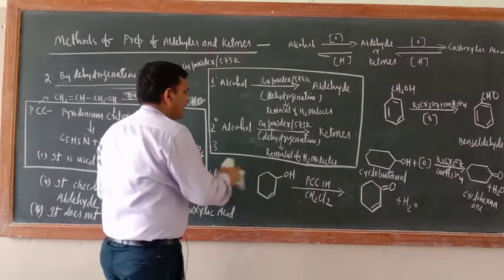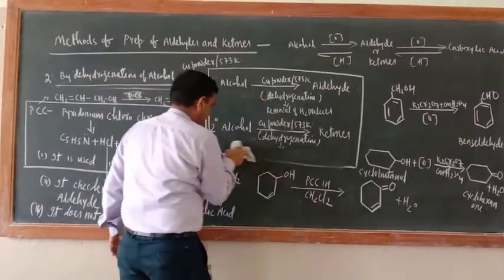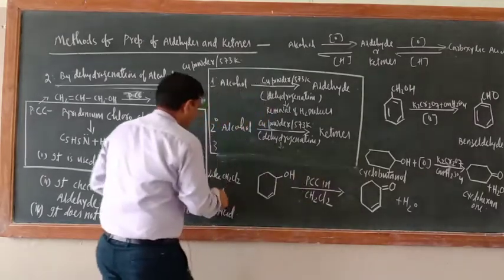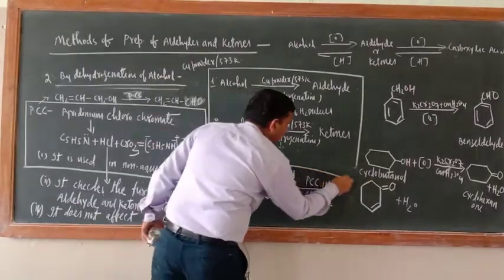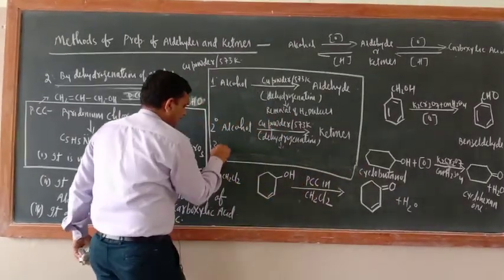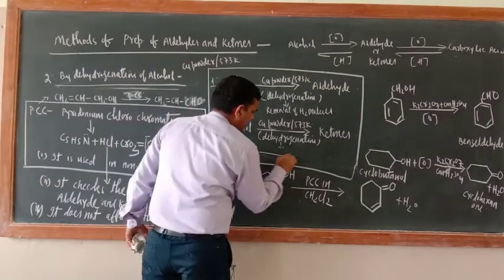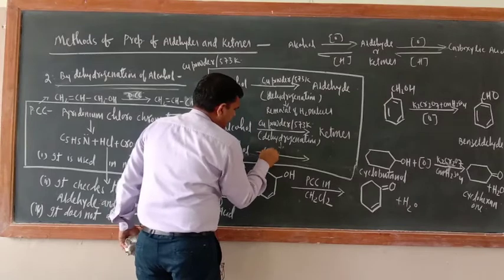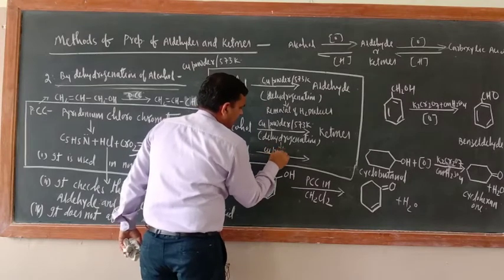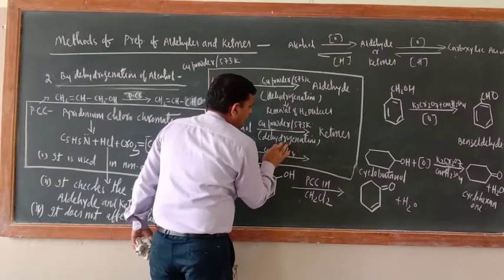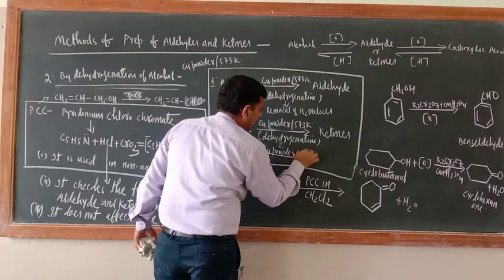Just see, I am writing here: 3 degree alcohols do not undergo dehydrogenation. Same condition, copper powder and 573 Kelvin temperature.